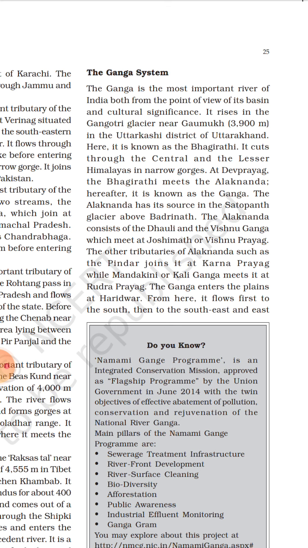So the Alaknanda streams meet at Joshimath or Vishnu Prayag, while the Pindar river and other tributaries join it at Karnaprayag. The Ganga enters the plains at Haridwar. From here it flows first to the south, then southeast and east.